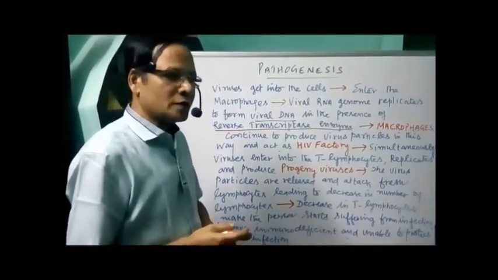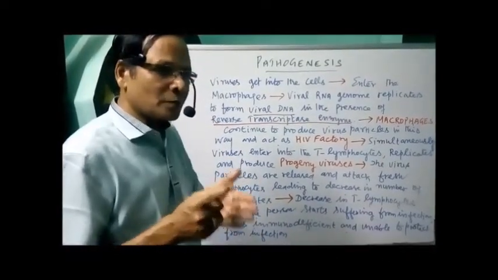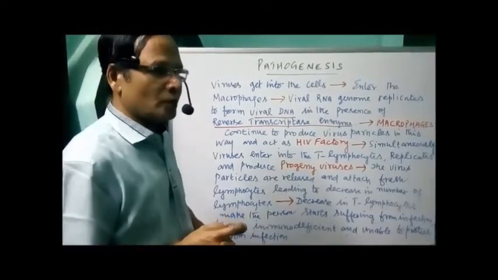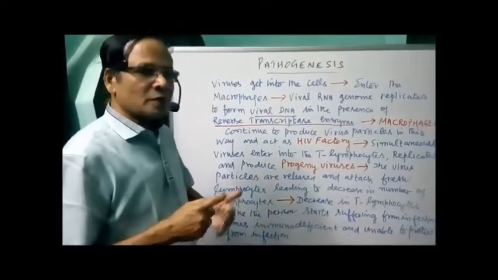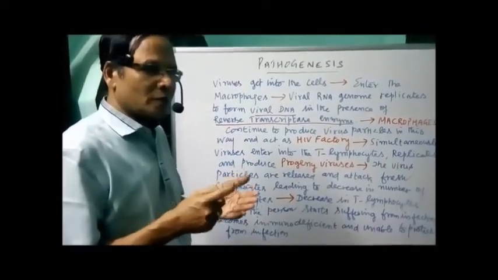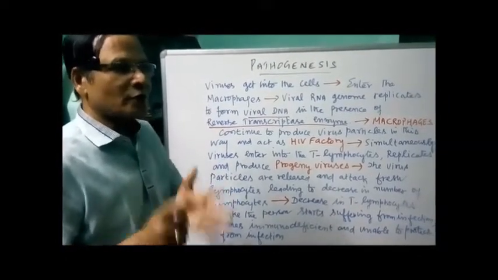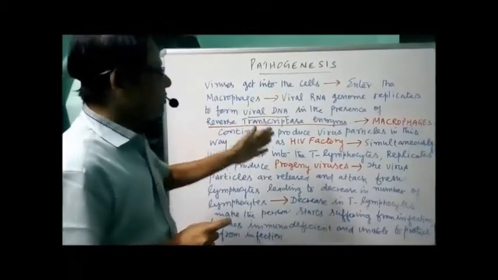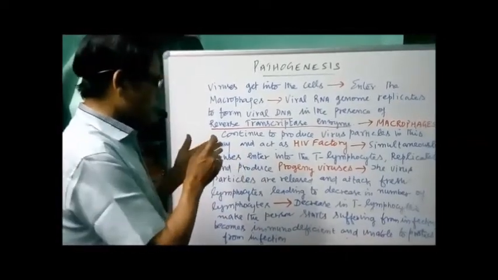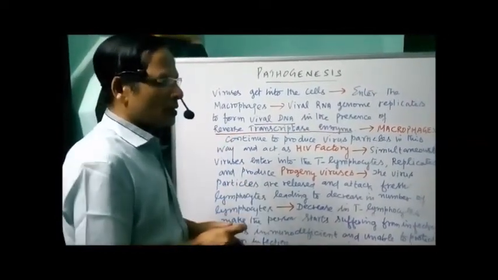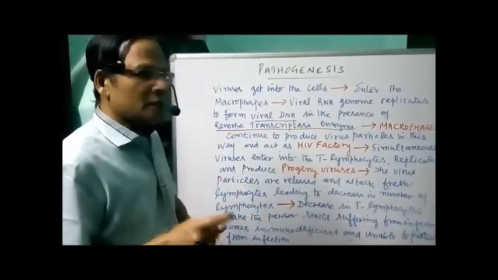As a result, there is a decrease in the number of lymphocytes. This decrease makes the infected person start suffering from infections, and the person becomes immunodeficient and unable to protect himself from infection. So these are all the different changes leading to the AIDS disease. We begin with various symptoms, and finally AIDS-related complex, ARC, develops.